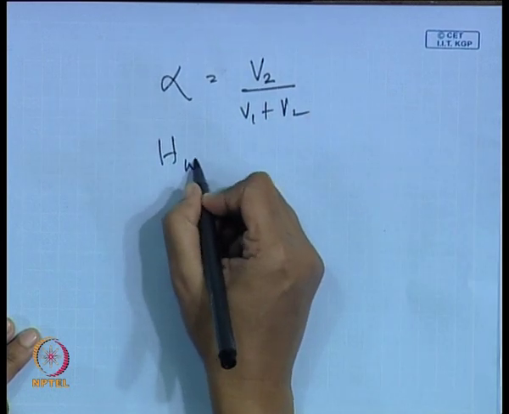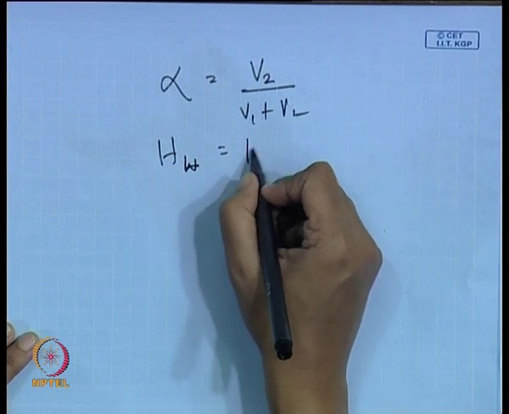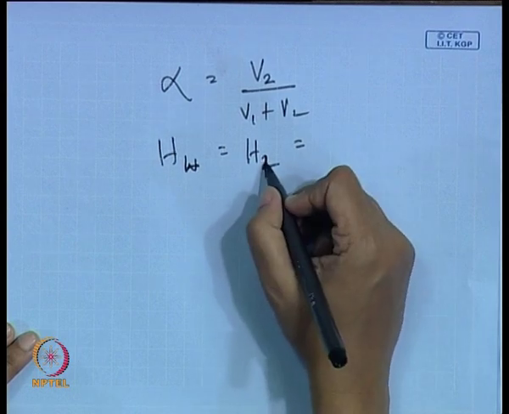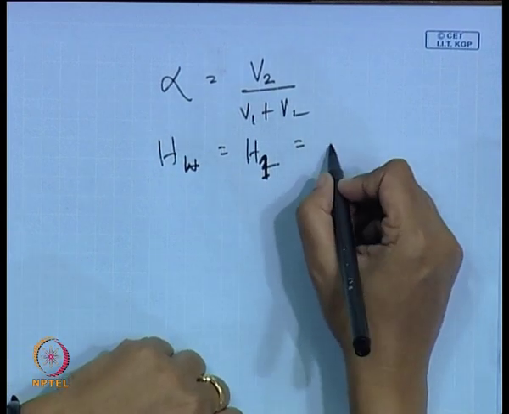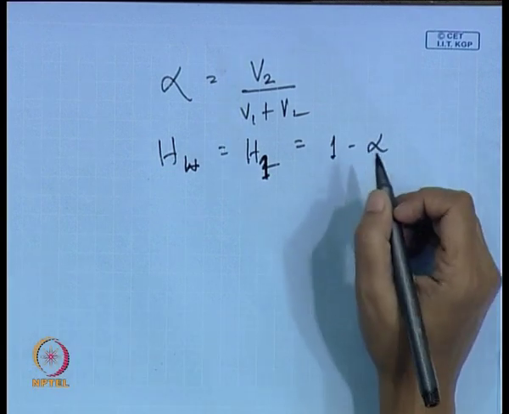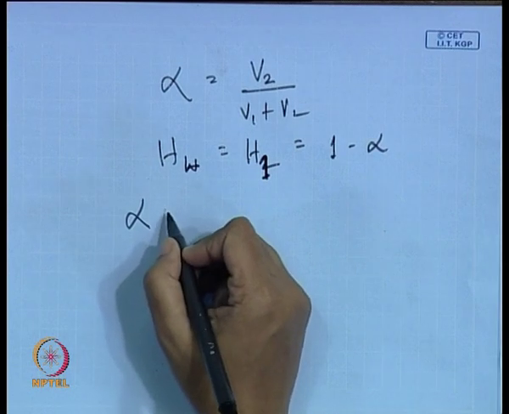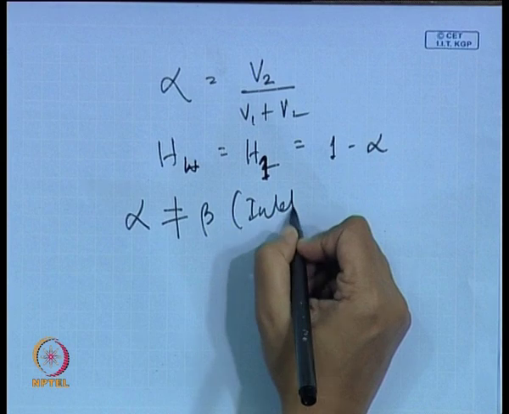As I mentioned in the last class, HL or H1 is the hold up of the heavier phase, usually equal to 1 minus alpha. And I had already told you that alpha, the in situ fraction, is not equal to the inlet volume fraction.